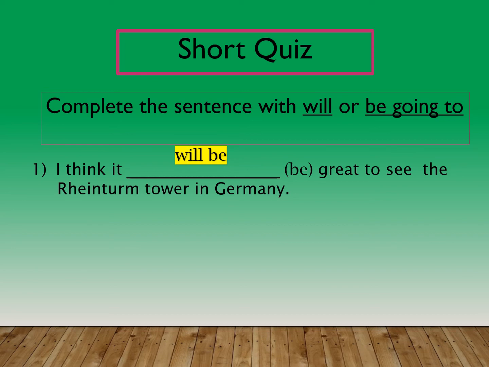I think it will be great to see the Rheinturm Tower in Germany. The answer is will because it's after the verb of opinion, which is think.